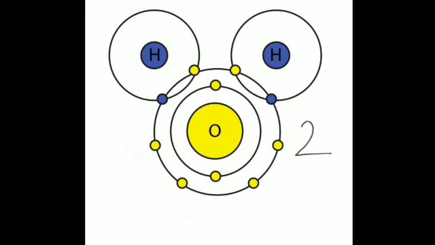Is that clear? You can see that the atomic number of oxygen is 8. So 2 electrons are there in the first orbit and 6 in the second one. Similarly, hydrogen, you know. So the electrons are being shared in both cases, over here also and here also. Is it clear? So both are having 8. Oxygen is having 8 in the outermost shell, and hydrogen is having 2 in the outermost. So this becomes a stable compound. So the valency of oxygen is 2. 2 electrons are being accepted.